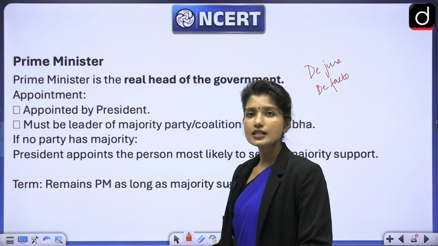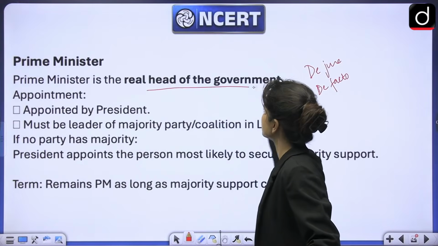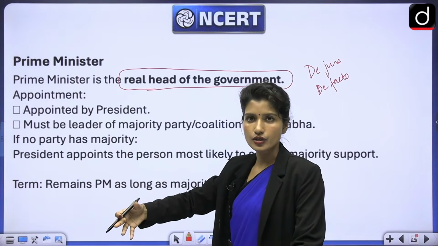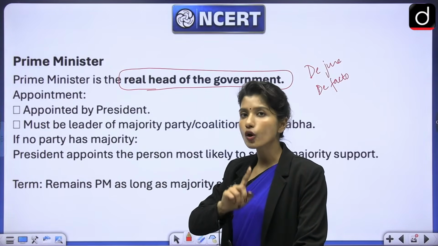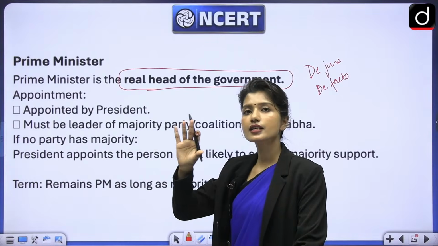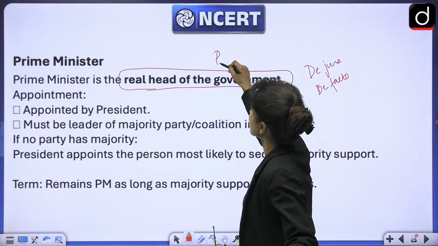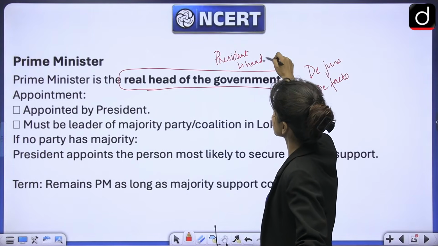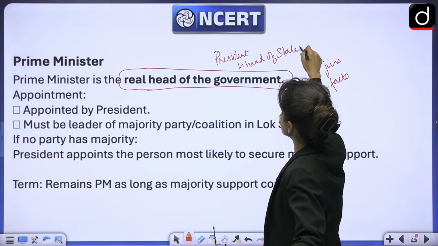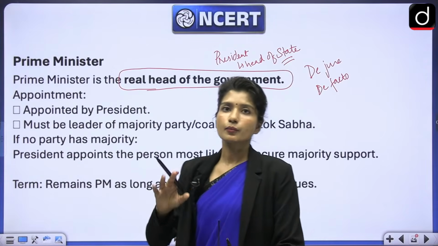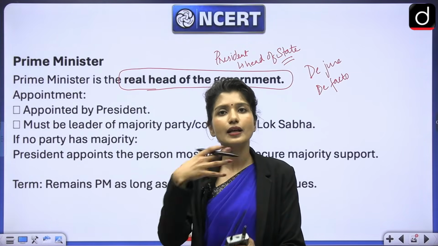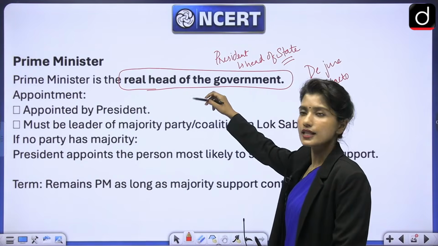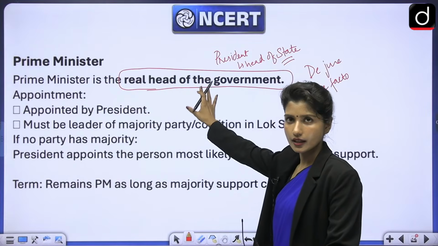Prime Minister. Prime Minister is the real head of the government, because the Prime Minister actually looks after the day-to-day administration. President is only the nominal head. President is the head of the state, which means that the president officially represents a state or a country, but the actual work is done by the Prime Minister in our country.